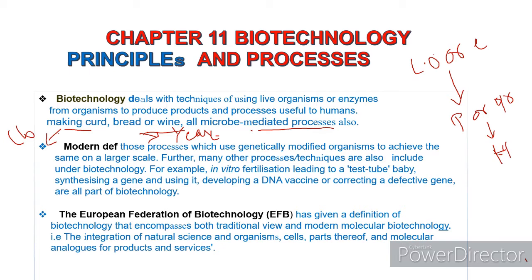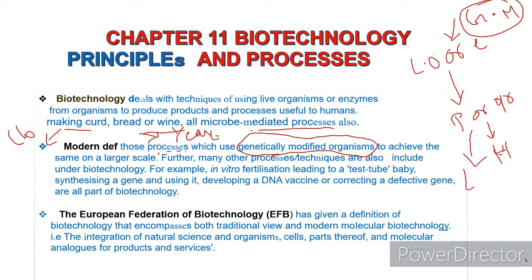The modern definition of biotechnology defines biotechnology as a process which uses genetically modified organisms, very important, to achieve the same on a larger scale. The same living organisms or enzymes are genetically modified to get these products or processes on a large scale. Further, many other processes or techniques are also included under biotechnology.